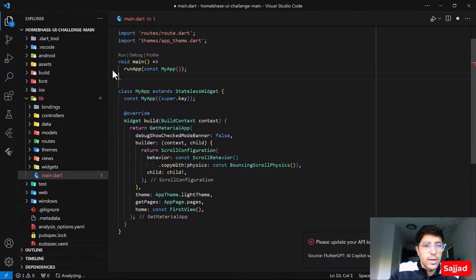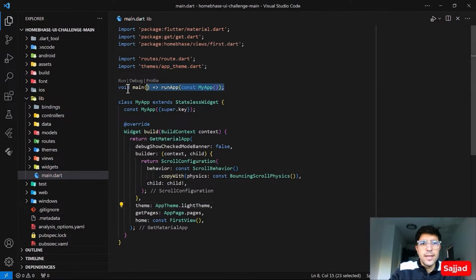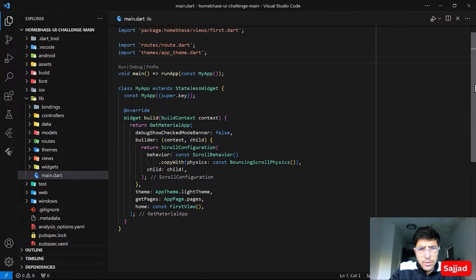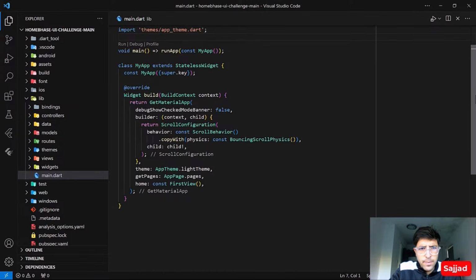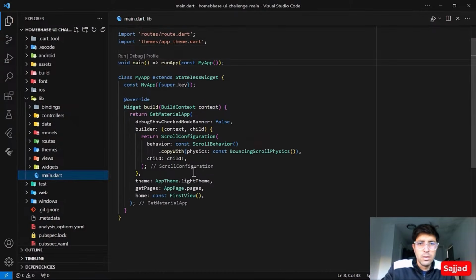Right now, if I save the application, you can see that it's now in 1 line, and it's also more readable and more maintainable. So sometimes we can use arrow functions instead of curly braces, so it looks great and is more readable. Everything else looks great on the main file.